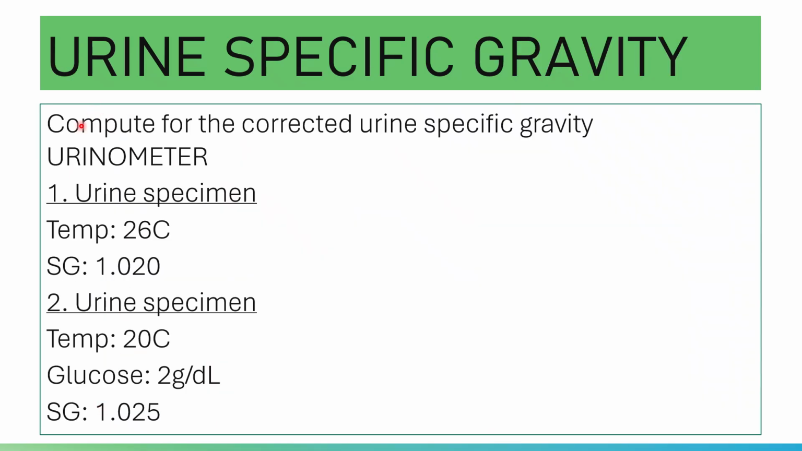Let's practice. Compute for the corrected urine specific gravity using a urinometer with a urine specimen. The temperature is 26 degrees Celsius. You try doing this one.